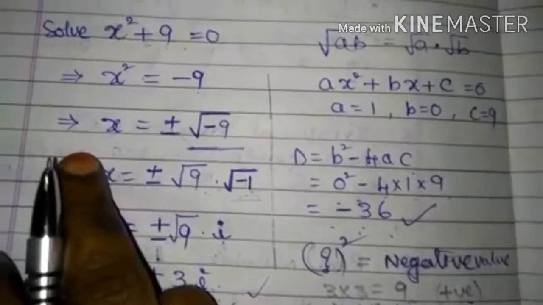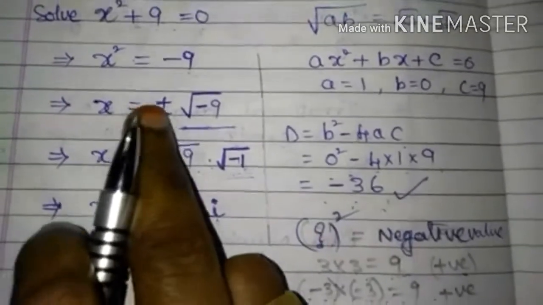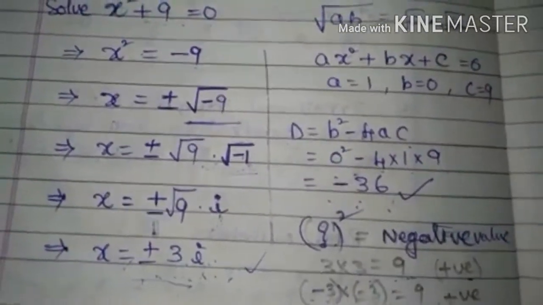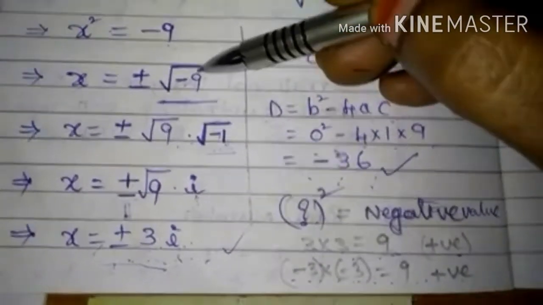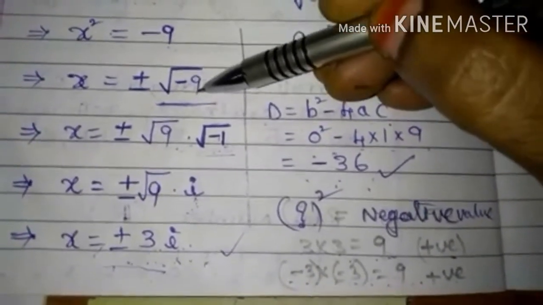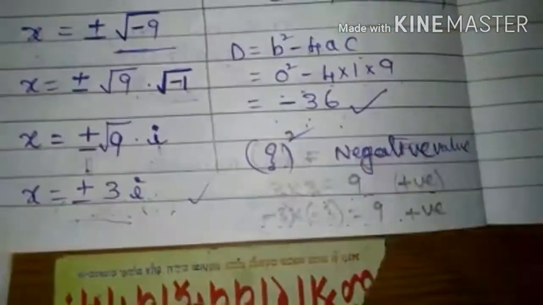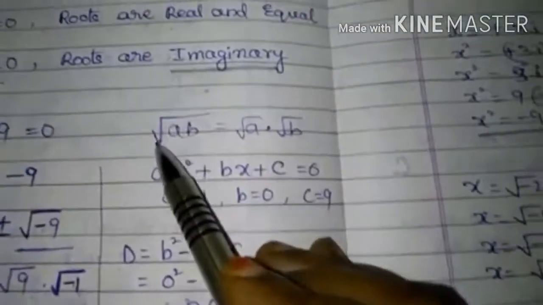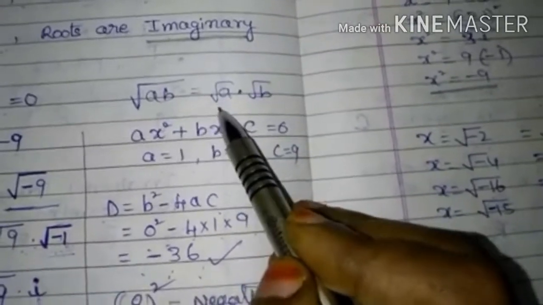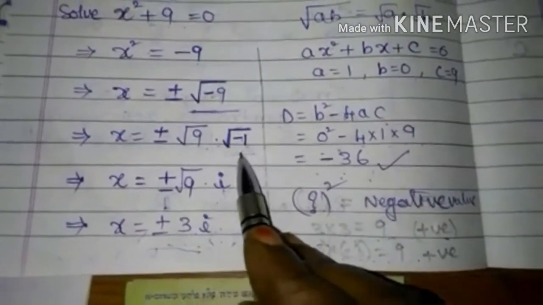Let us simplify like this. Square root on both sides. x is equal to plus or minus root minus 9. You cannot find the square root of a negative number. So by our simplification, root minus 9 can be written as root 9 into root minus 1 by using the law of exponents. Root AB can be simplified as root A into root B. In a similar manner, you can write root minus 9 as root 9 into root minus 1.